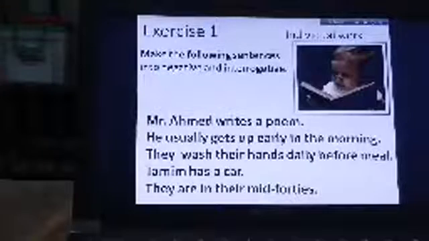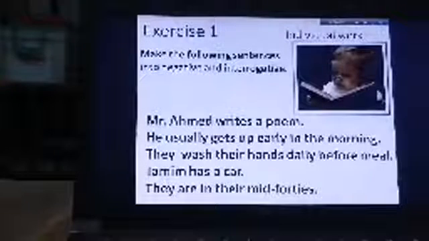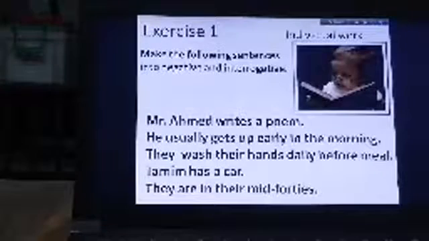Okay, dear students, I hope you have completed your exercise. Now match your answers with me. The first example is Mr. Ahmed writes a poem. First we will transform it into negative: Mr. Ahmed does not write a poem. And interrogative: Does Mr. Ahmed write a poem? And a question mark at the end of the sentence.